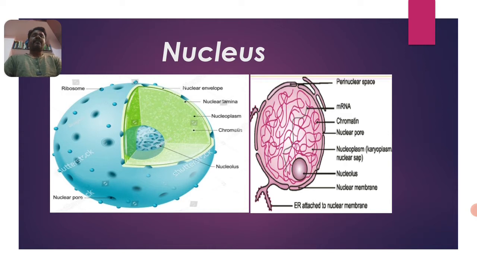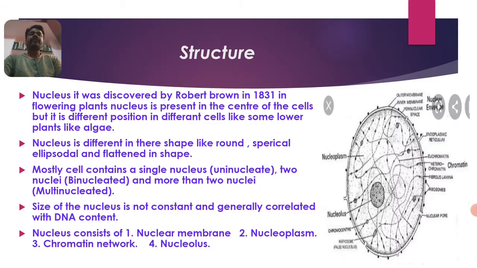The inner content of this nucleus is a semi-solid substance in the form of nucleoplasm, and a subspherical part in the form of the nucleolus. Internally it consists of colored thread-like bodies, which are called the chromatin network. There are two different kinds of chromatin networks present. Let us study all these in the structure of the nucleus.